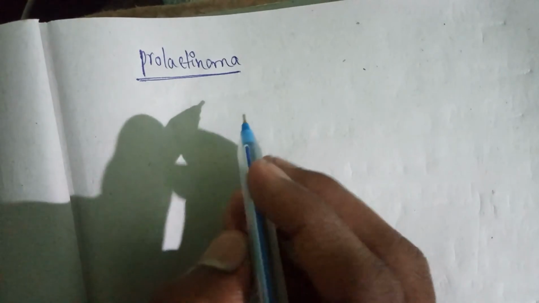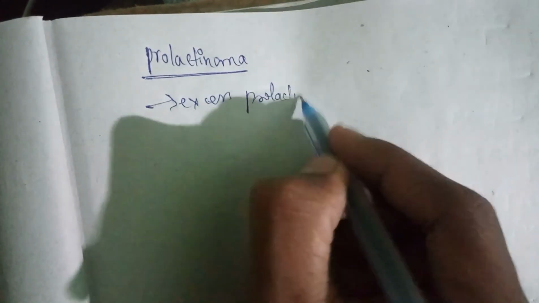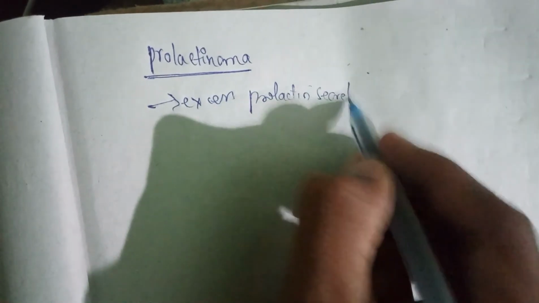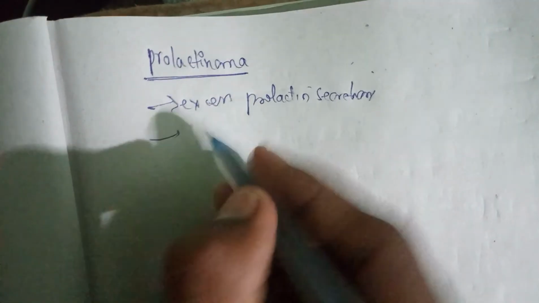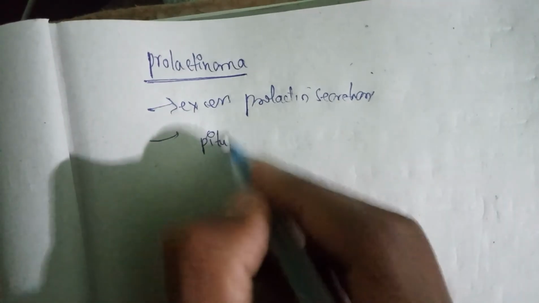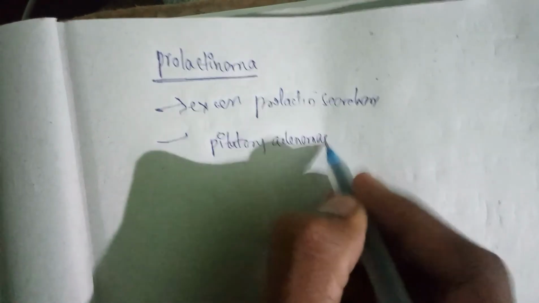Let's see prolactinoma. In prolactinoma, what happens? There will be excess prolactin secretion. This secretion is most often from pituitary adenomas.